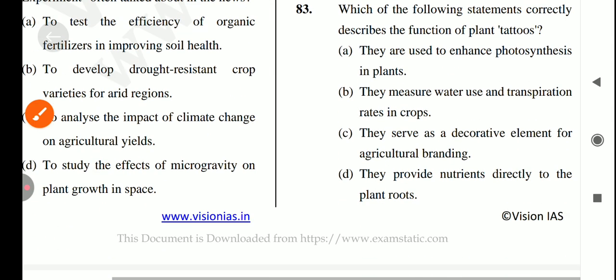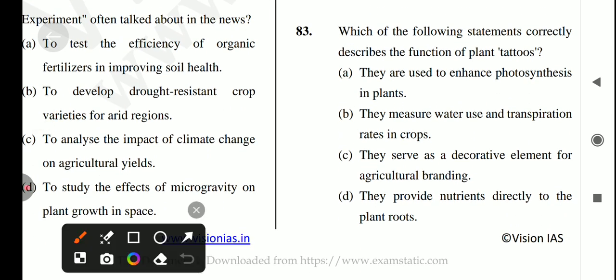Next question is, which of the following statements correctly describe the function of plant tattoos? Okay, so first, they are used to enhance photosynthesis in plants. No. They measure water use and transpiration rates in crops. Yes, option number B is the correct answer for this question.